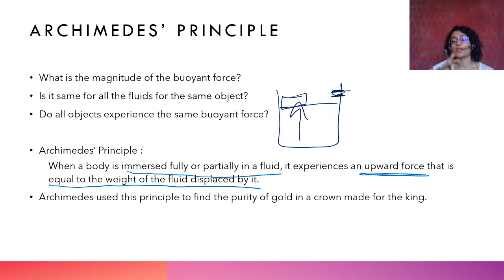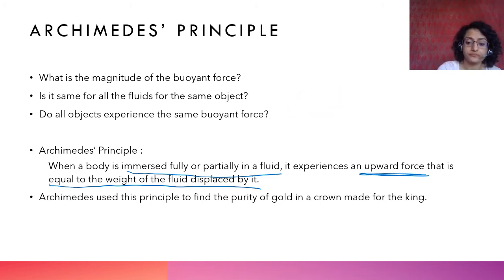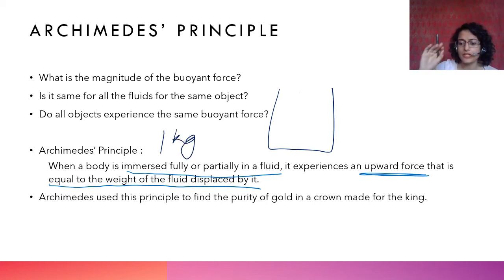So that is what he thought कि this is how I am going to calculate the purity of the object. And how did he do that? What he did was, he took some water. He took 1 kg of absolutely pure gold, purest form of gold, एकदम pure gold लिया उसने, 1 kg of gold.